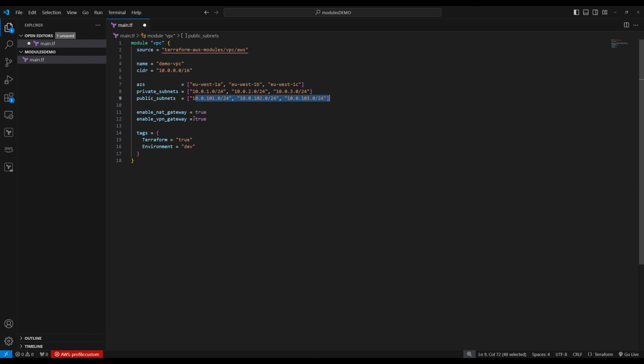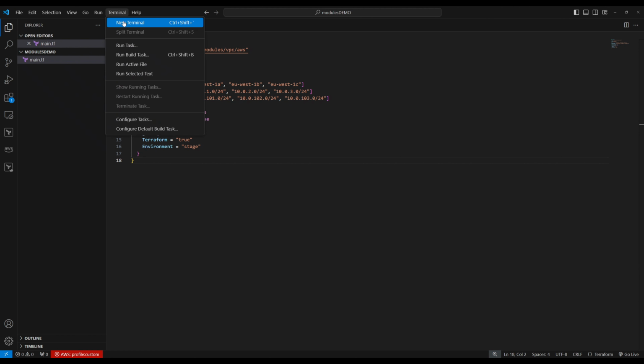Enable NAT gateway true. You can say, okay, so this one you can say false. I don't need VPN gateway. So tags, Terraform true, environment dev, or you can give stage, whatever you like, you customize. And now you save it.